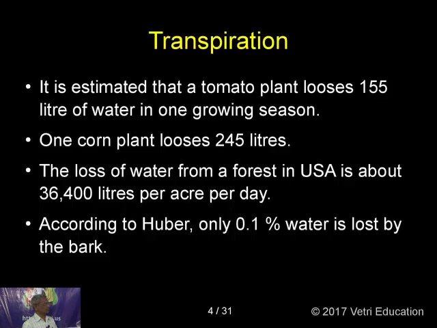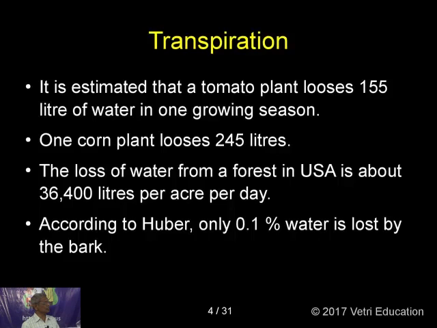The loss of water from a forest in USA is about 36,400 liters per acre, and that is per day. Then according to Huber, only 0.1% of water is lost by the bark, that is lenticular transpiration.